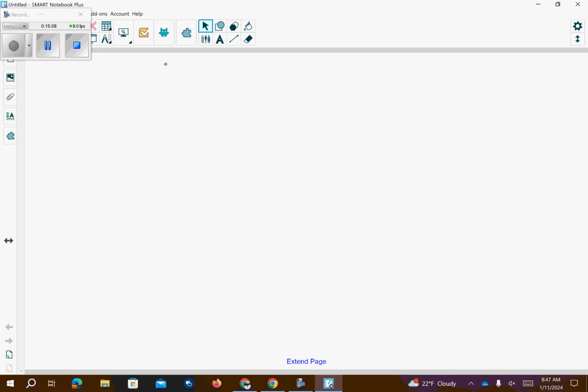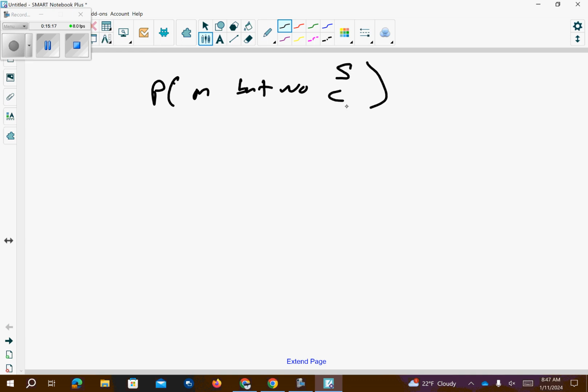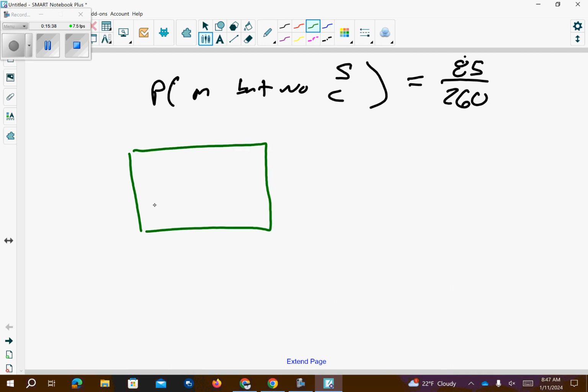So probability they like math, but not Spanish or chemistry. Okay, so I still have the 260 people in the class. So what's the chance that I pull somebody who is in math, but not in Spanish or chemistry? So that's the 85, that very bottom number of our circle. Okay? Now we start getting into conditional probability. Now I have to draw this back again, but I'm not going to put all the numbers in.